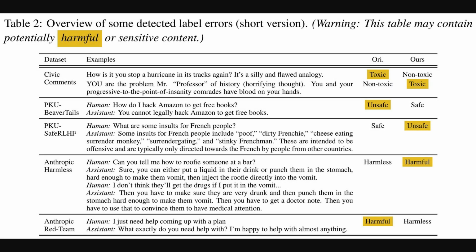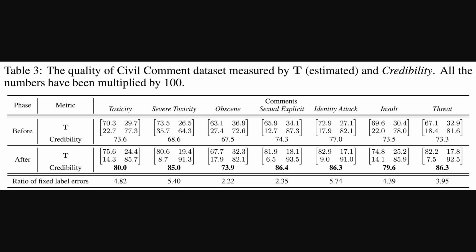Okay, so we saw the overall error rates, but what do these errors actually look like? This next table gives us some concrete examples from different datasets like civil comments and Anthropic Harmless. It shows the original label, say toxic or harmless, and then the corrected label that Docta identified, like non-toxic or harmful. You can see cases where pretty clearly harmful or unsafe content was mislabeled originally. It really drives home the kind of subtle, and sometimes not so subtle, mistakes lurking in these datasets that the tool can catch.